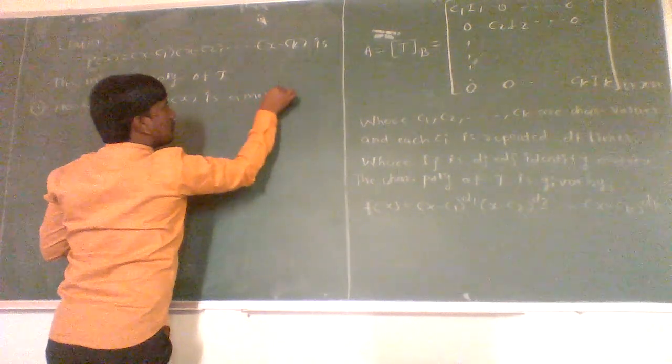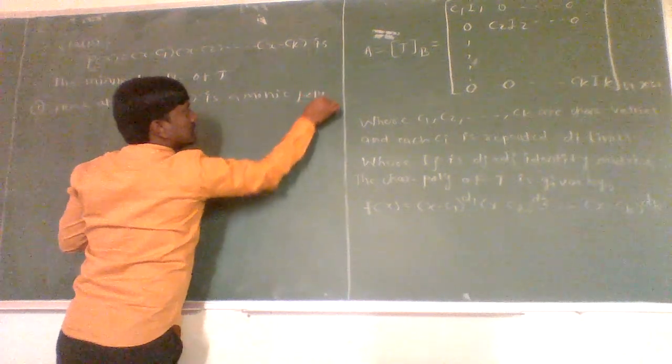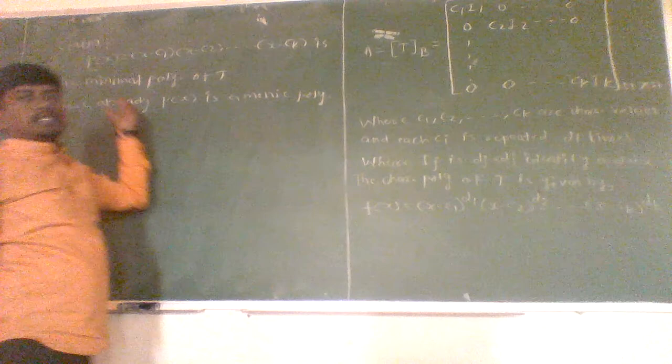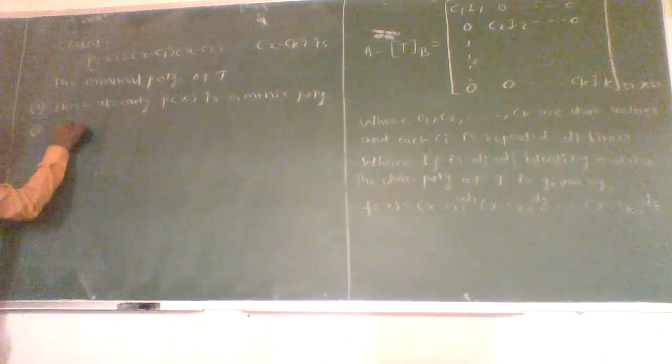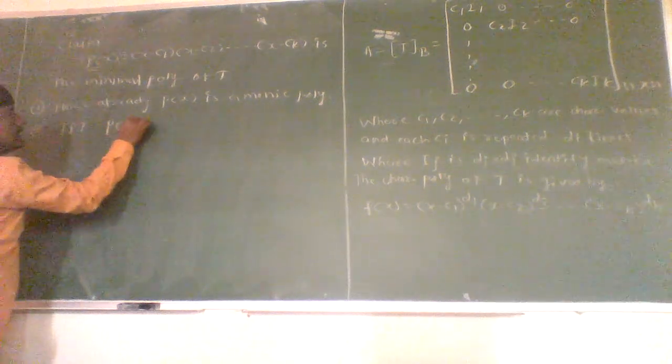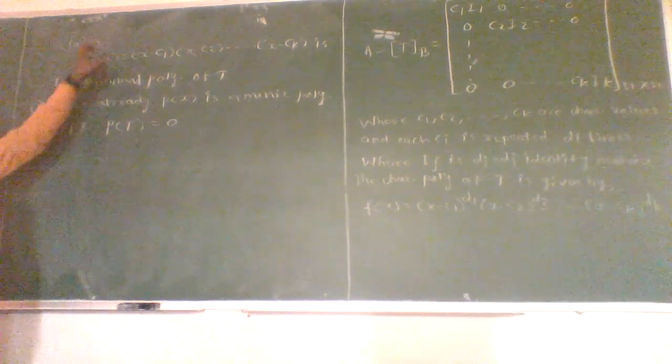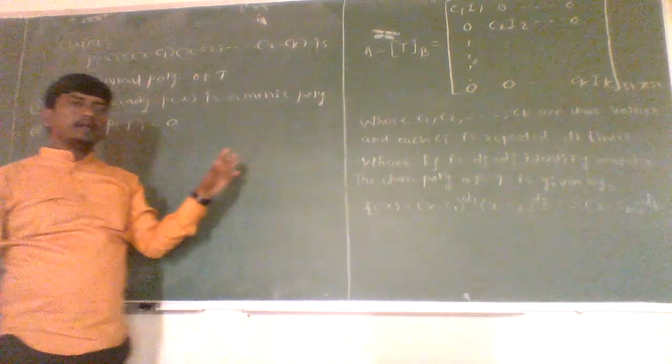So now it remains to prove that this polynomial is the lowest degree polynomial which annihilates the linear operator T. That is, here we have to prove that P of T is equal to 0, and P of x is the lowest degree polynomial which annihilates the linear operator T.